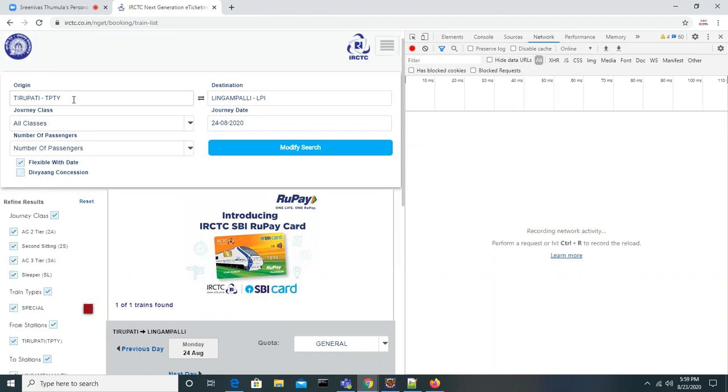So for anything like this, what is the input we are giving here? What is the input we are giving here?